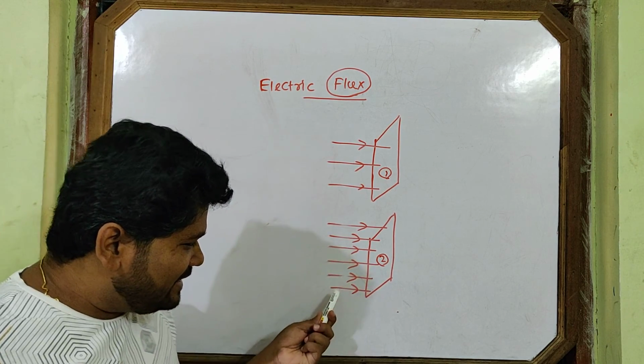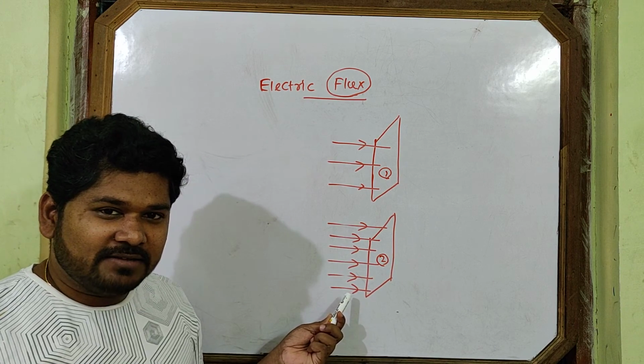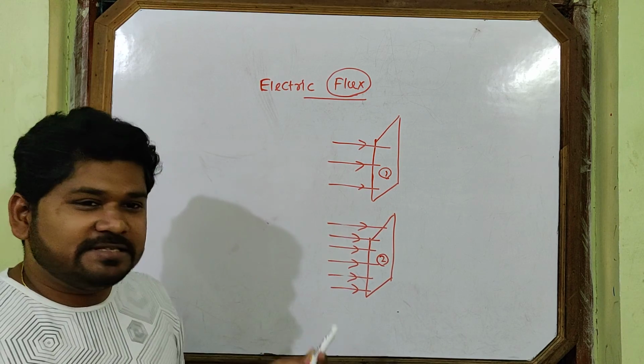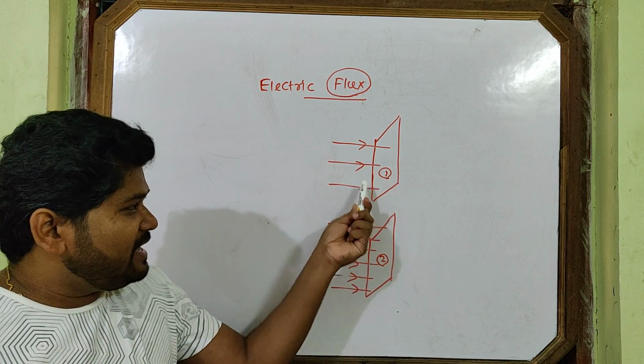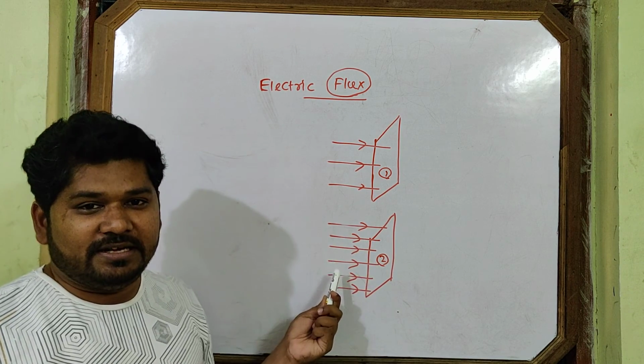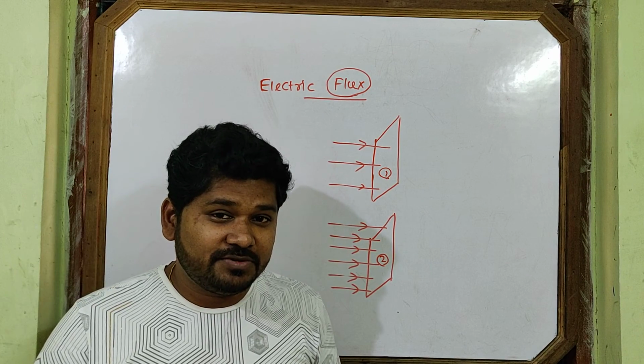If more lines are linked, it means lines of force are crowded. Lines of force are crowded here. With the same area, more lines are linked. But with the same area, fewer lines are linked here. It means lines of force are crowded here. Lines of force are crowded, so you go to the property of lines of force.